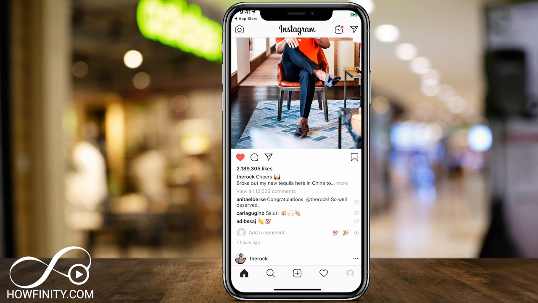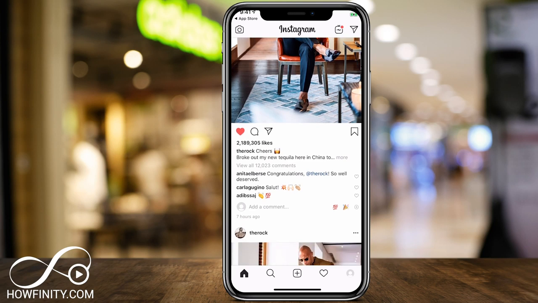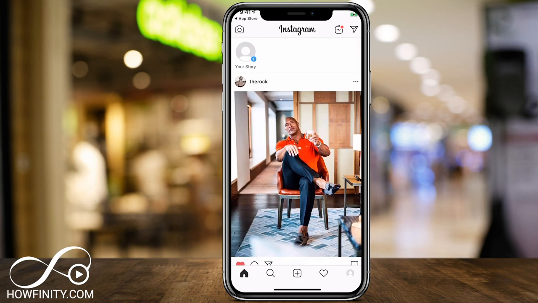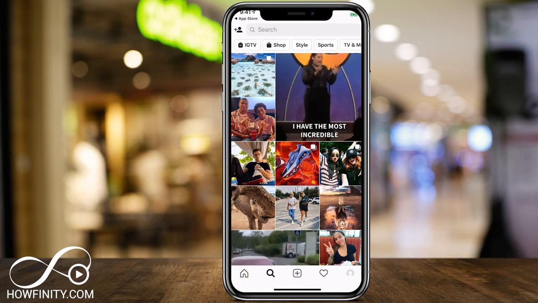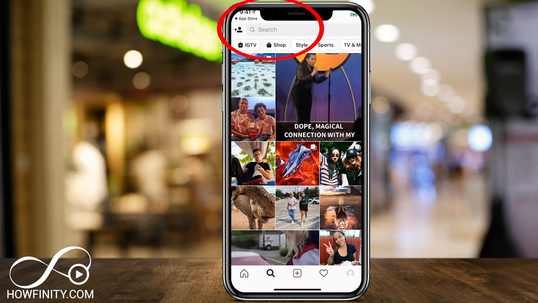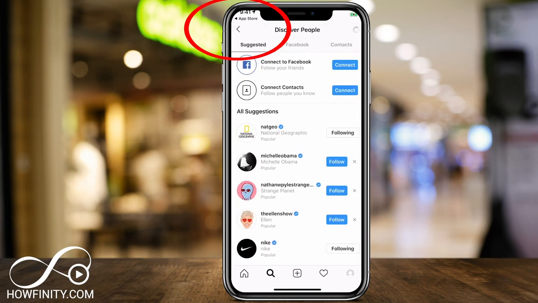And underneath the heart, you could see how many likes a post has, all the different comments here. So you see my comment here right on the bottom, and so on. So that's the home page. Next to the home page on the bottom, you have search. So here you could actually search for people that you know that you want to follow if you know their Instagram handle, or press the little plus sign on the side.